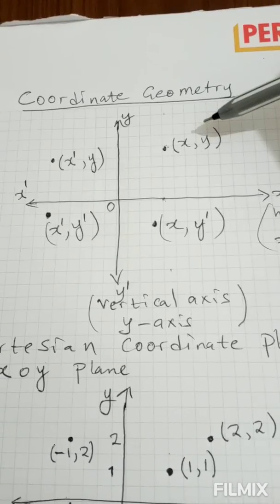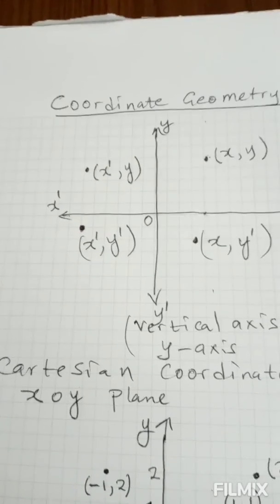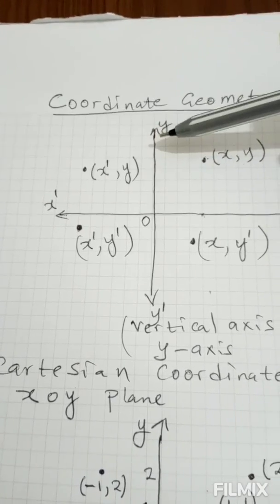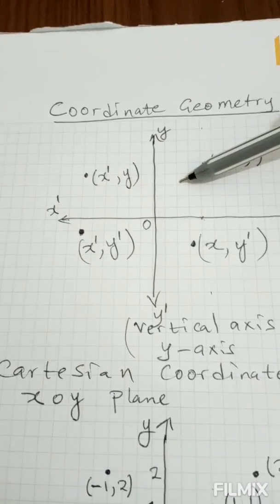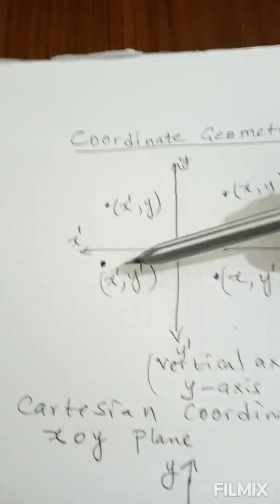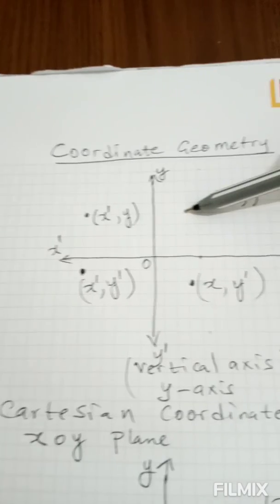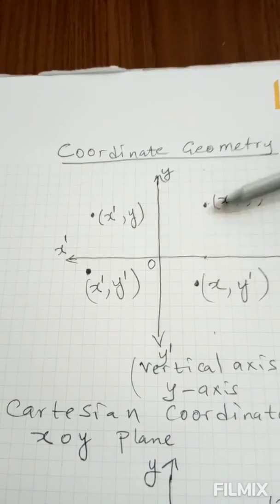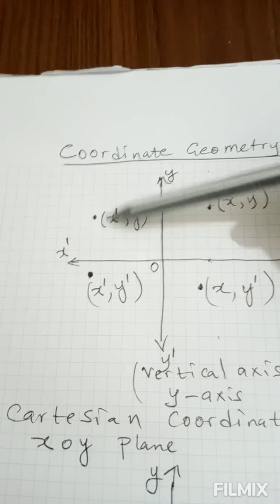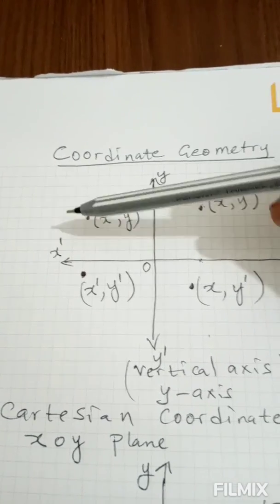Then another concept we have to know is this plane, called the xy plane, or the Cartesian plane. This plane has four parts: the first quadrant, the second quadrant, the third quadrant, and the fourth quadrant. In the first quadrant, all the values of x and y are positive. In the second, the values of y are positive and the values of x are negative.